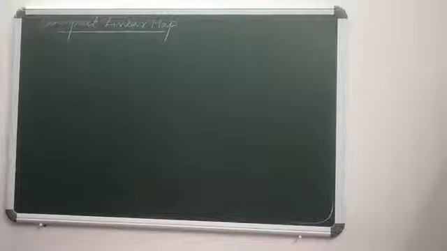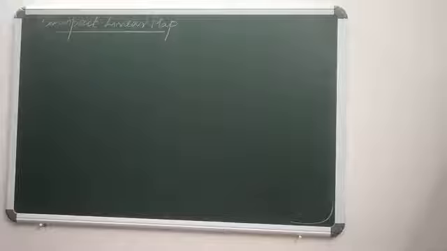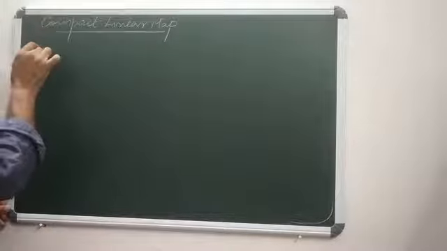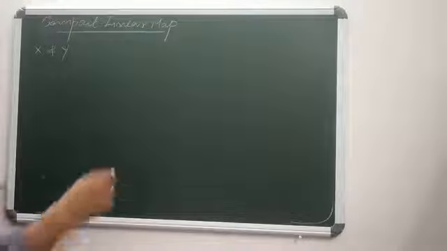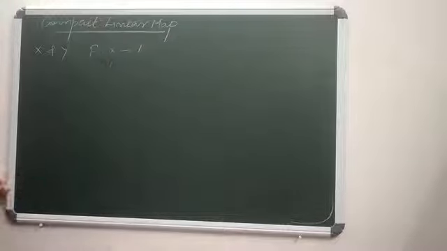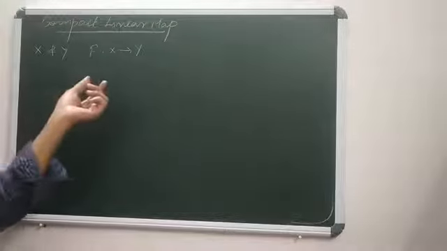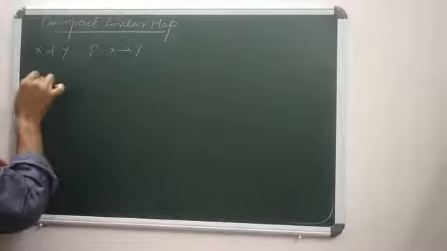Dear students, now we are going to a new chapter, that is compact linear map. So we know what is a linear map, the linearity of a map. Suppose x and y are any two normed linear spaces, then for the linear map f from x to y, the linearity of f is preserved there. Then the linear map f from x to y is continuous